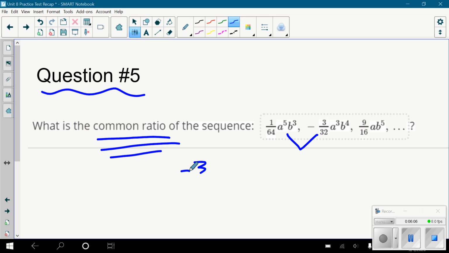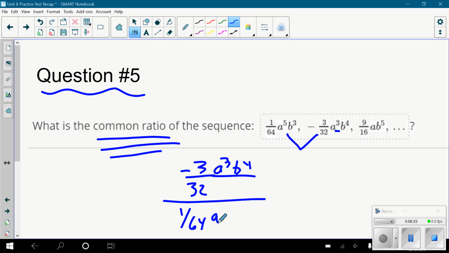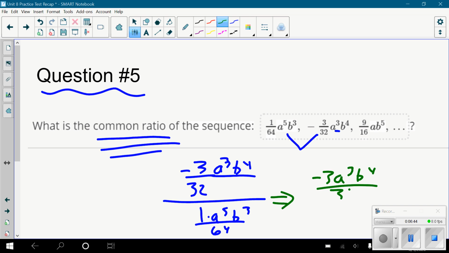So let's do -3 over 32 a cubed b to the 4th. And notice I'm going to write it with this stuff in the numerator, divided by the term before. The good way to write this is to put that stuff in the numerator, and 64 is the only thing down there. It's a fraction divided by a fraction. I can't type this in my calculator because of the variables, but I know how to compute this. We've talked about this a lot. You keep the top the same, you form the reciprocal of the denominator, you guys know this.